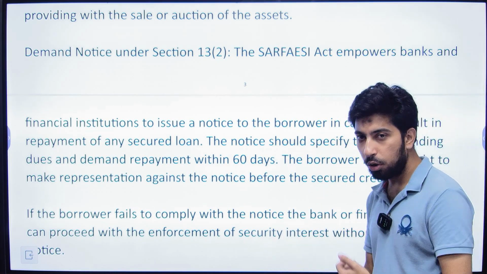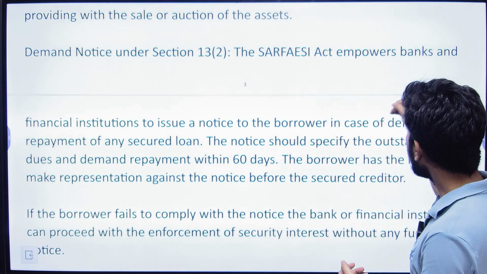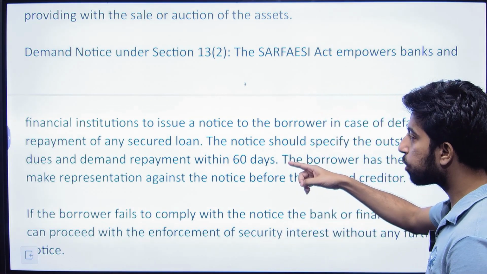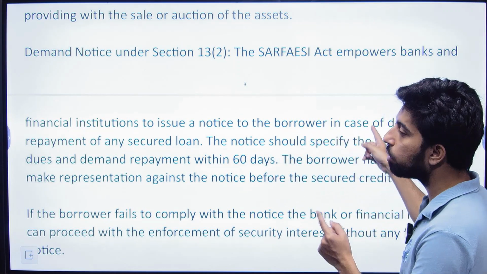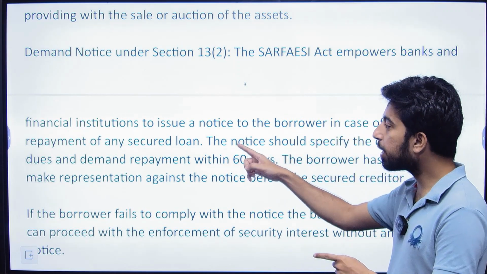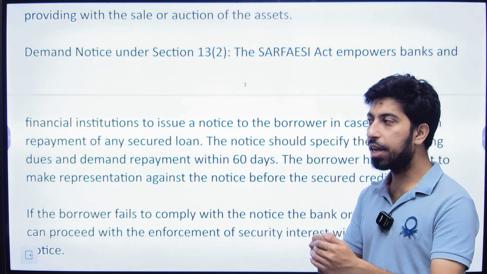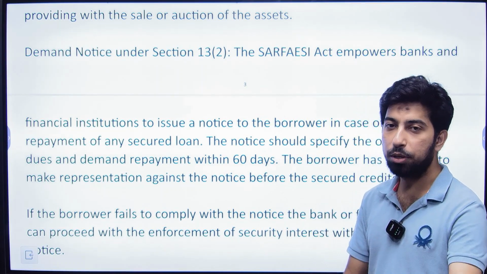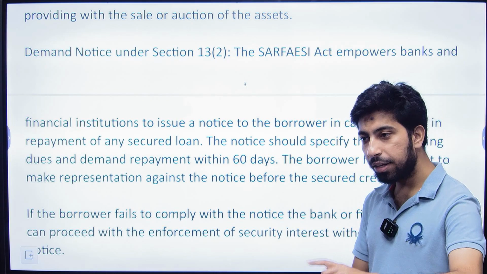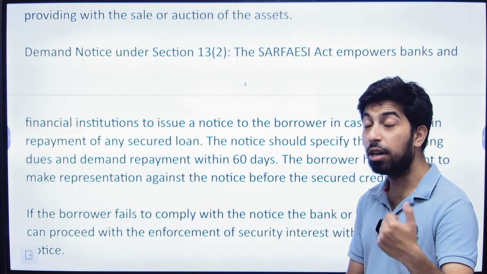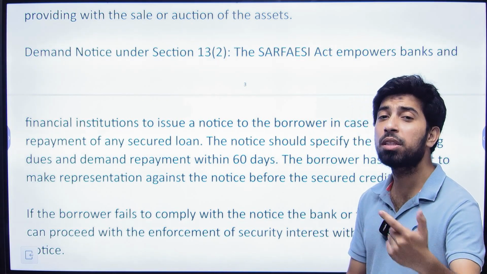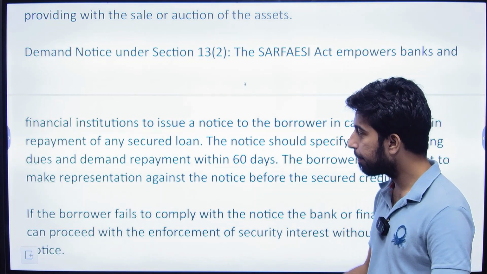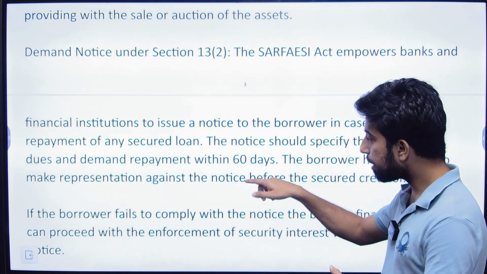If you are demanding your loan back, then it empowers the banks and financial institutions to first issue a notice to the borrower, saying that your repayment of loan has become overdue, and it's now the right time for you to pay back the money. So first of all, notice has to be served.